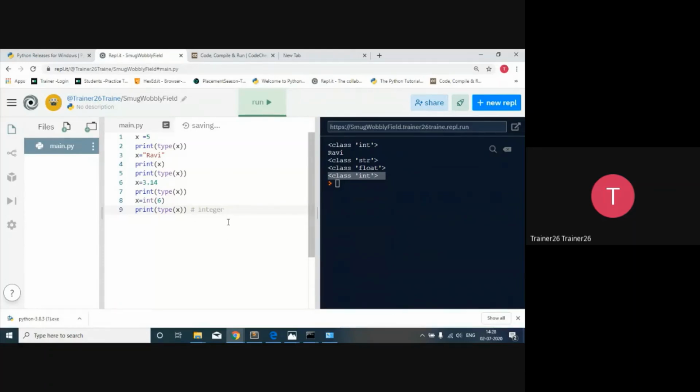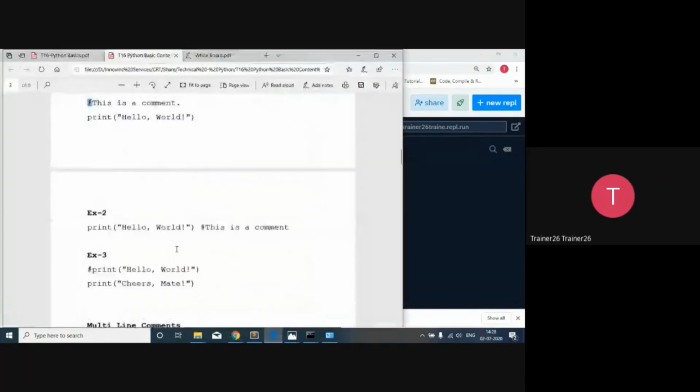So it's going to treat that as a comment, and if I'm trying to execute the code, it will not have any effect over here. So that is the one-line comment. For multiple lines, at the beginning of every line you can use the hash and write down the comment. But two more versions are available over here that we have to identify.